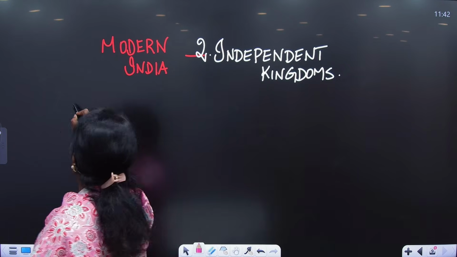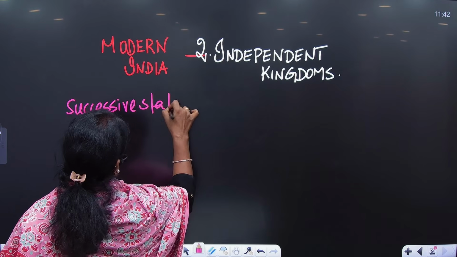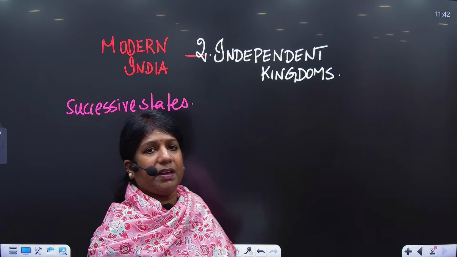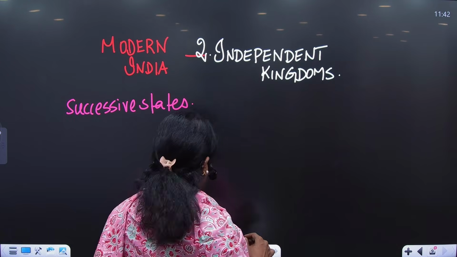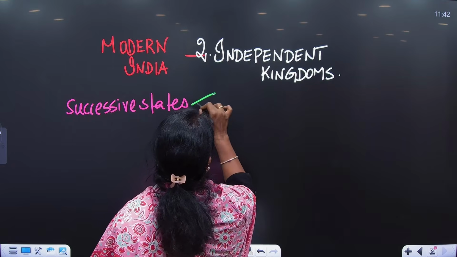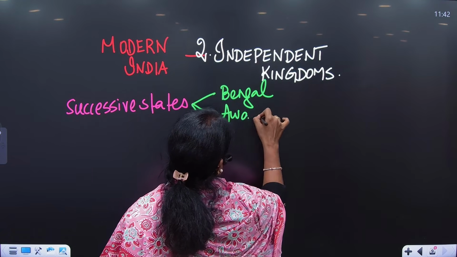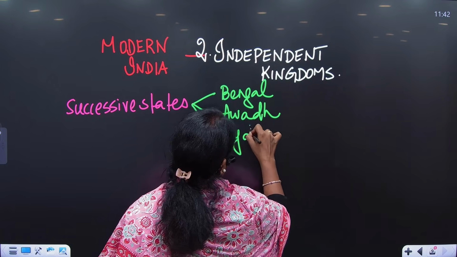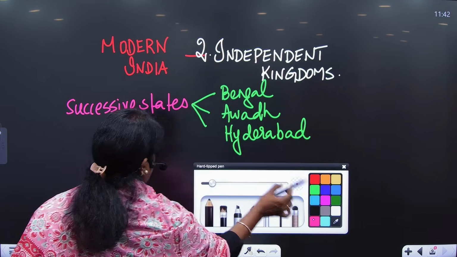One, we call them successive states, the states that succeeded the Mughal Empire. They were a part of the Mughal Empire, but in reality, they behaved like independent kingdoms. Who were those states? These states were Bengal, Awadh, and Hyderabad. So these three states, we can call the successive states.